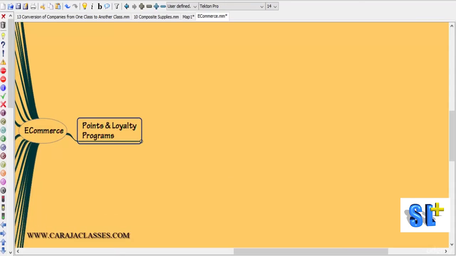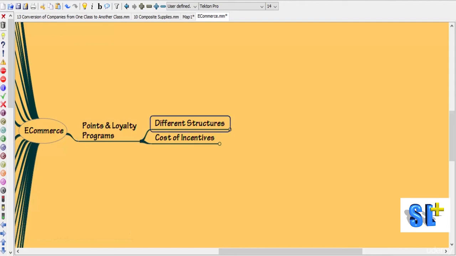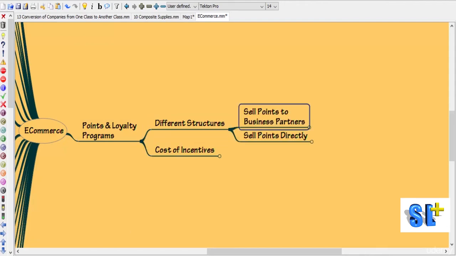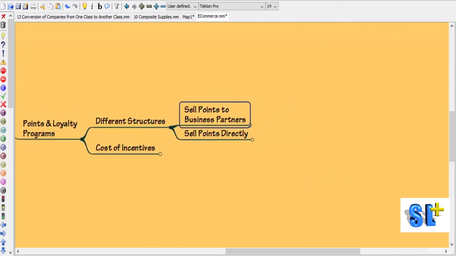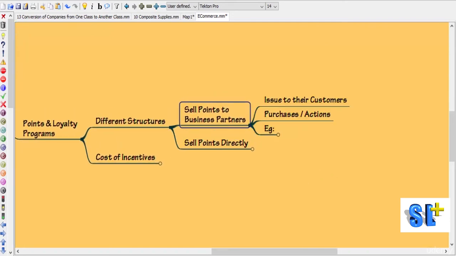Let's move on to points and loyalty programs. These points and loyalty programs can be given in different structures. Number one, where the e-commerce company will be selling the points to business partners who will in turn issue to their customers based on the purchases or actions of the customers.